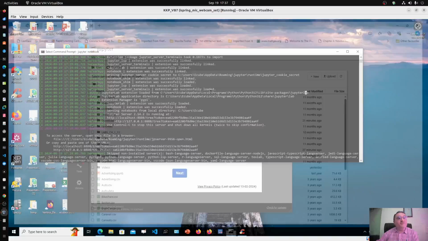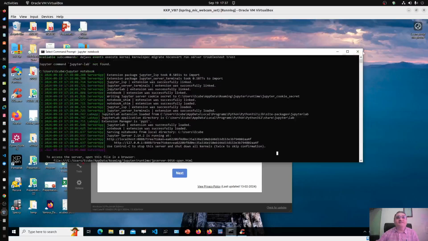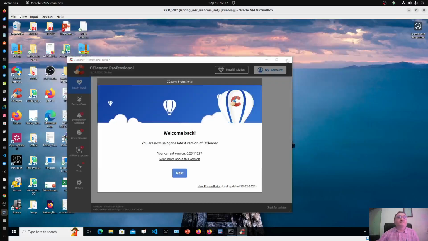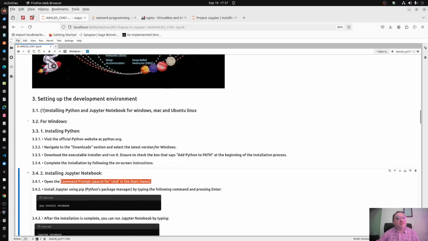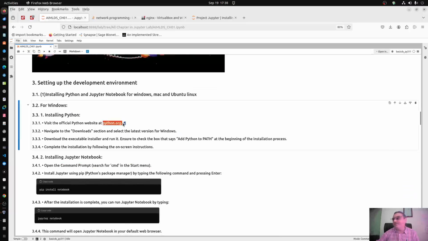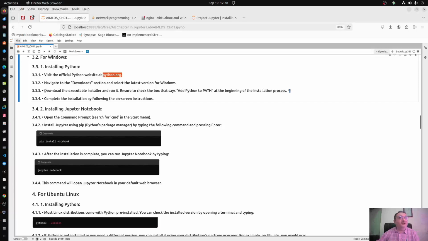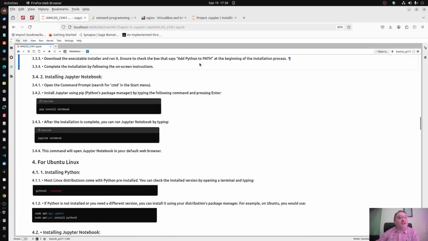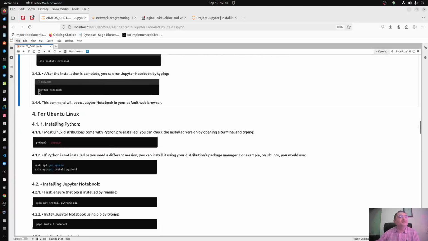As I said, there is no need for you to use VirtualBox. You are supposed to do everything in just three commands. First, install Python. We downloaded one exe file and just double clicked it, so it installed Python. Do not forget to check add Python to the path option, and complete the installation. Thereafter use pip install notebook, and then just type jupyter space notebook, and it will open Jupyter notebook in your default web browser. Thank you.